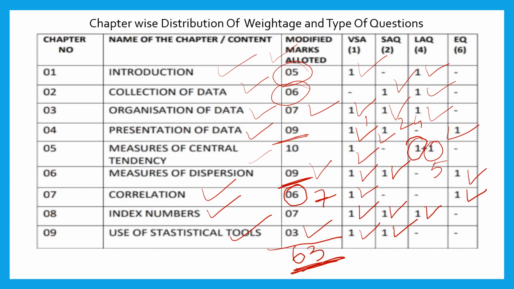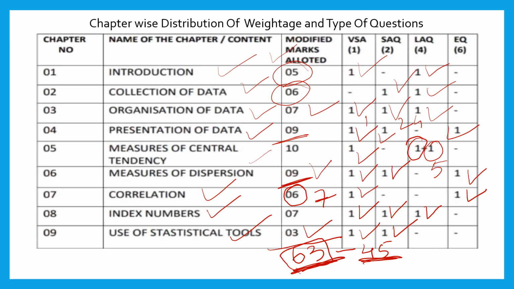But if you attend according to the question paper, the maximum marks you can get from the statistical part is 45. The total number of questions asked and their marks is 63.